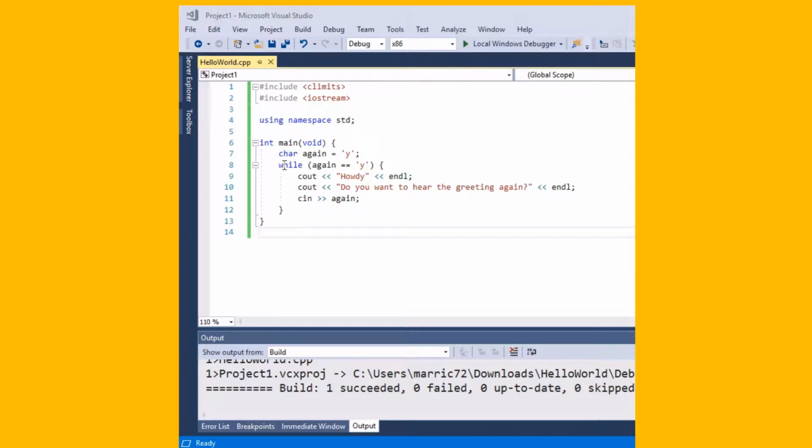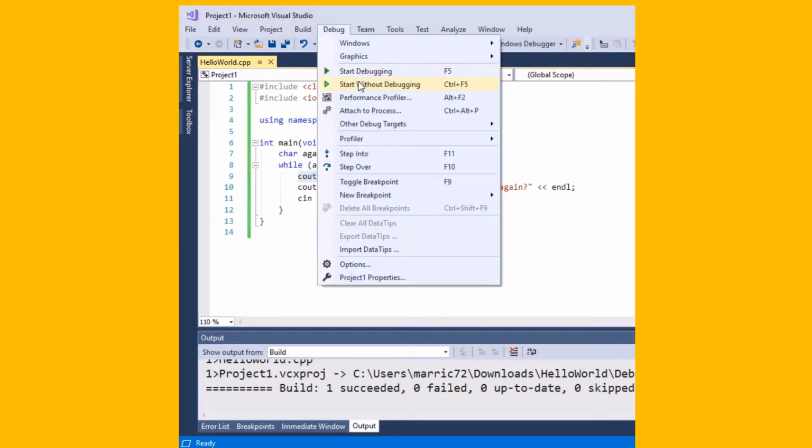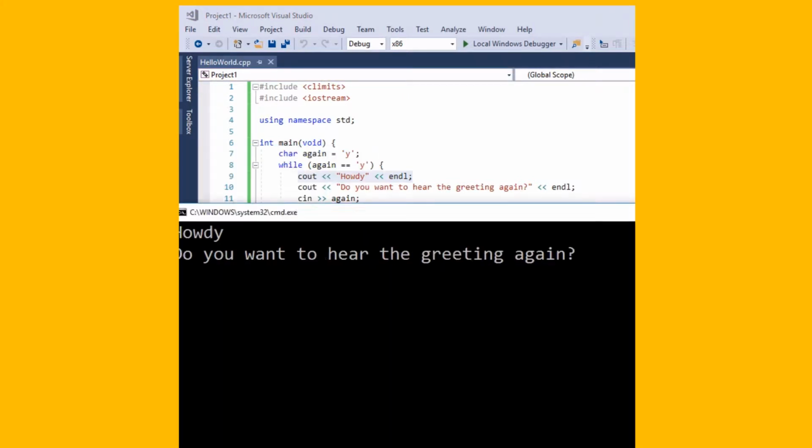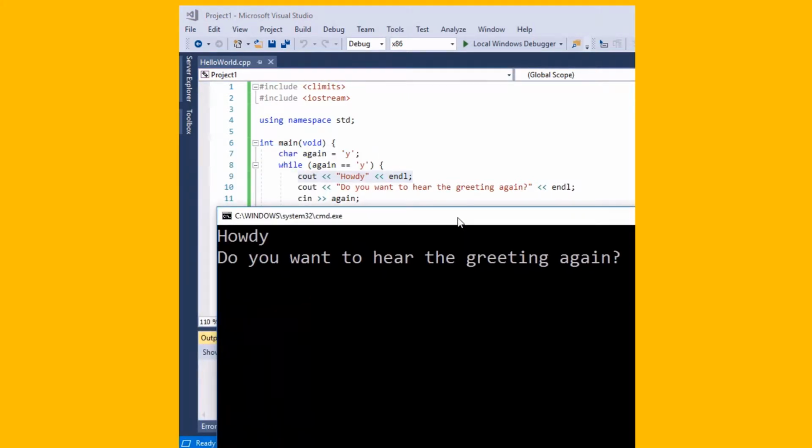I'm going to check to see, does someone want to hear the greeting again? So I'll start out and say they need to hear it once. So again starts out as Y. While this is true, while again is still equal to Y, we're going to go inside the loop. And then it'll say howdy, and then do you want to hear the greeting again? So when I run this, it's going to say howdy, and then do you want to hear the greeting again?